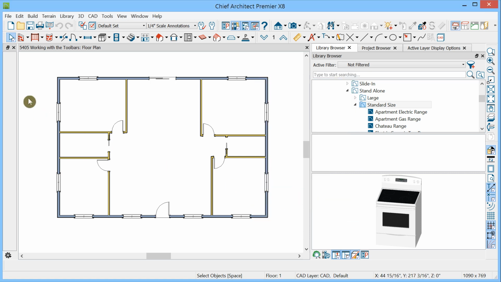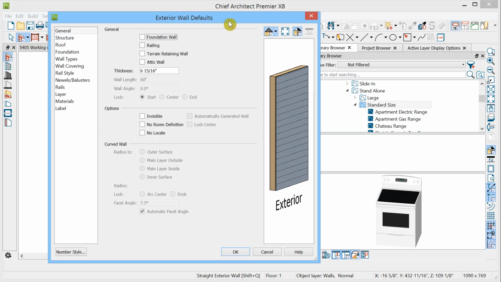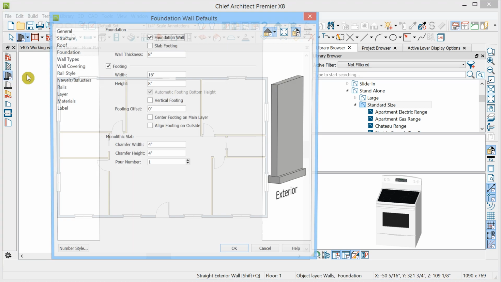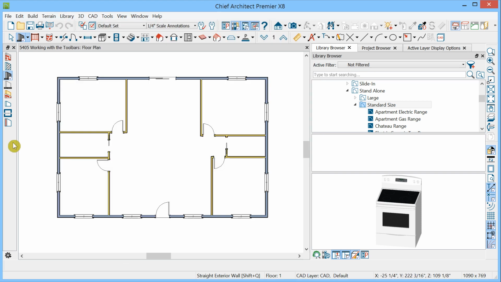So for example, if I double-click on an exterior wall tool, I'll get exterior wall defaults. Double-click interior wall tool and get interior wall defaults, foundation wall for foundation wall defaults, and so on for the different wall types and for other different objects too.